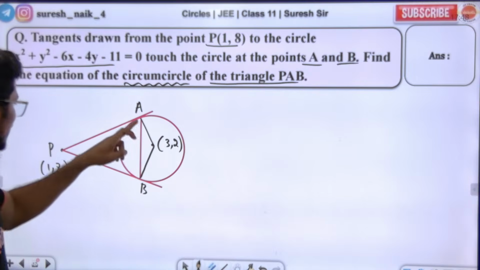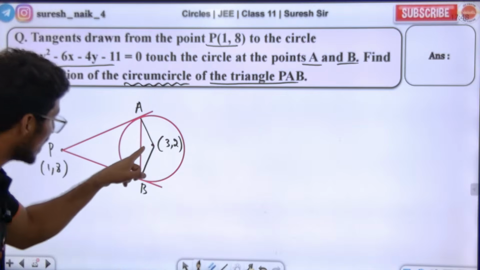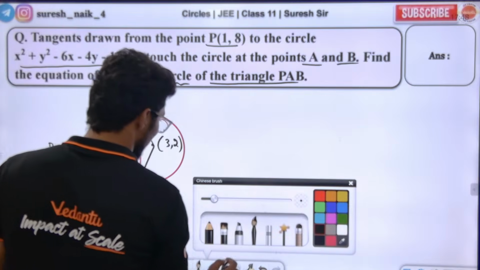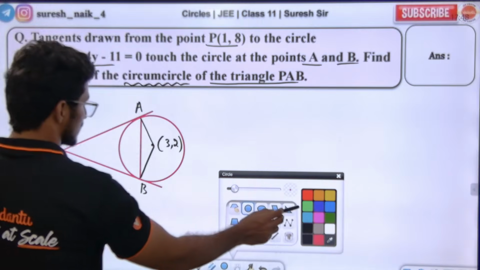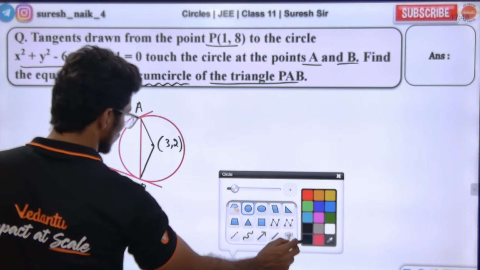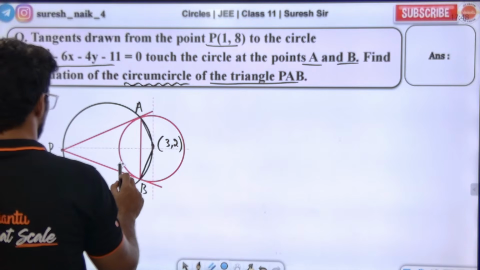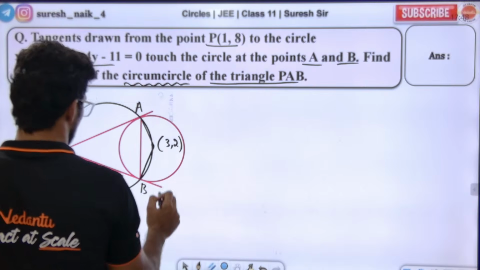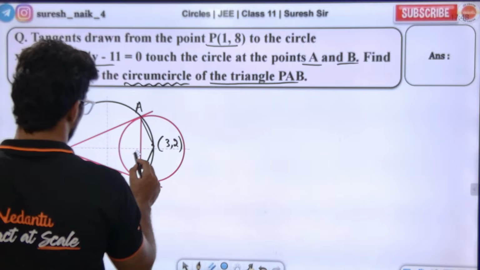If you see the circumcircle of triangle PAB, guys, the circumcircle of triangle PAB will be passing through the center of the given circle. Why is it like that, sir? This circumcircle will be passing through the center of the circle given to us.